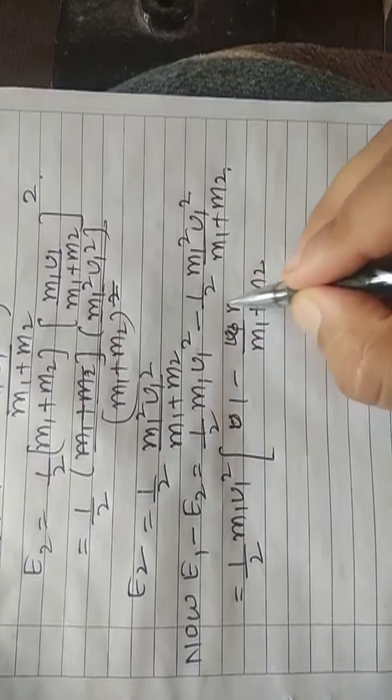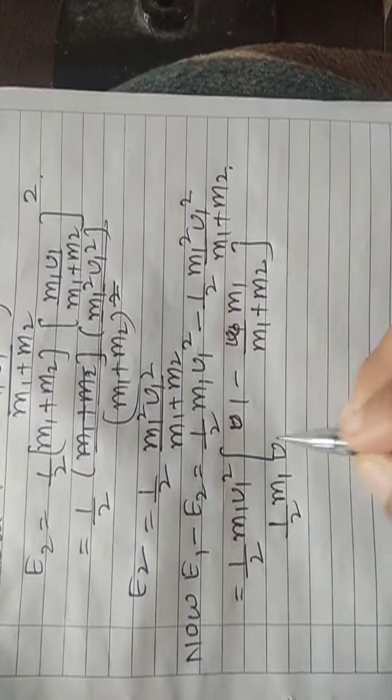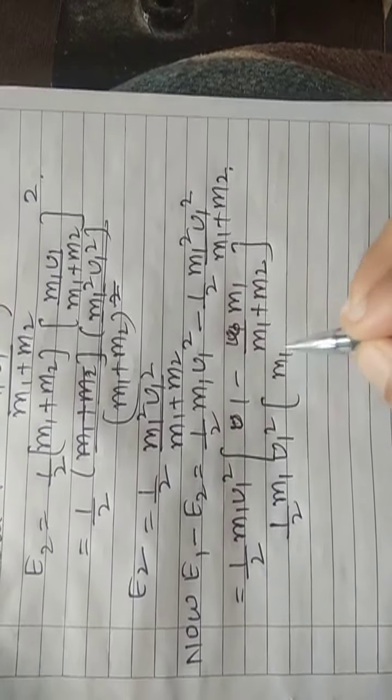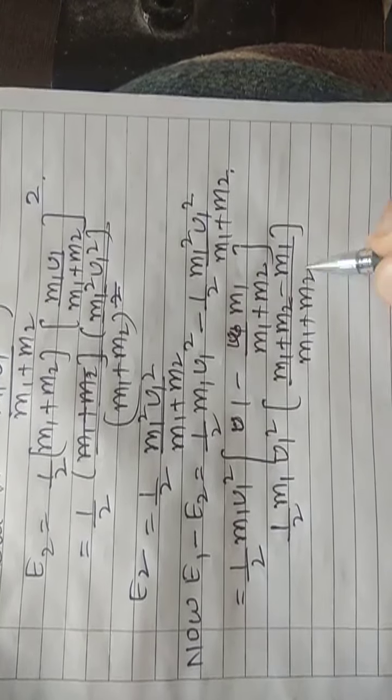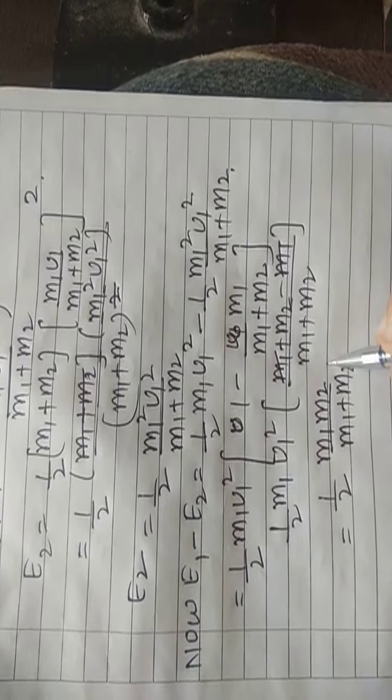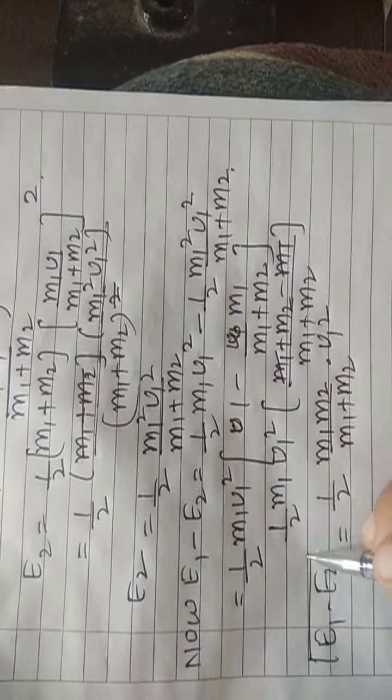Cross multiply, you get half m1 u1 square times m1 plus m2 minus m1, whole divided by m1 plus m2. m1 cancels out, and you are left with half m1 m2 divided by m1 plus m2, into u1 square. Now look at this, a very important aspect.